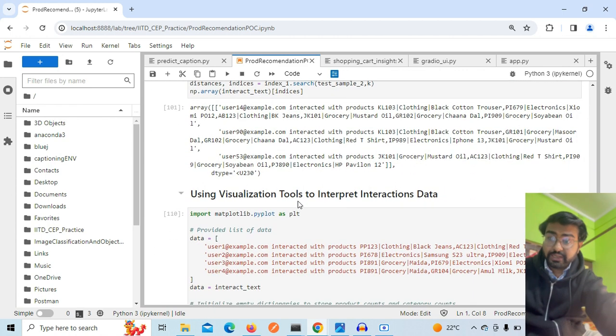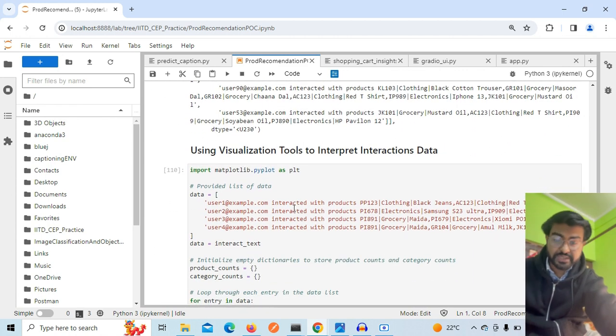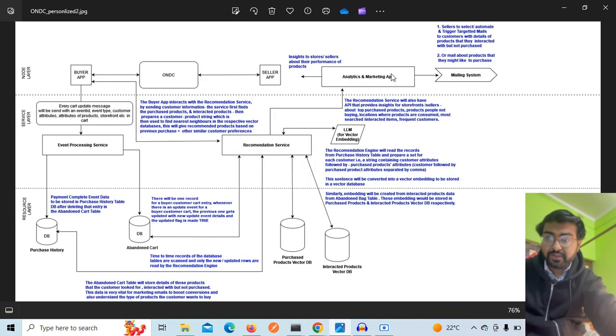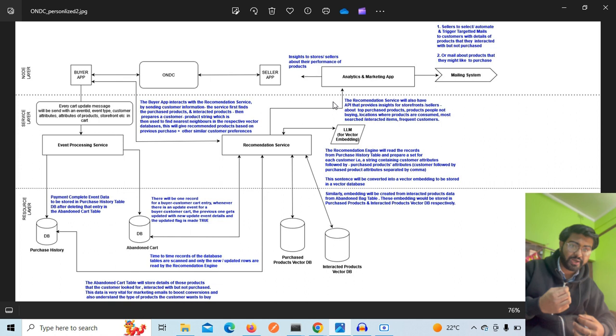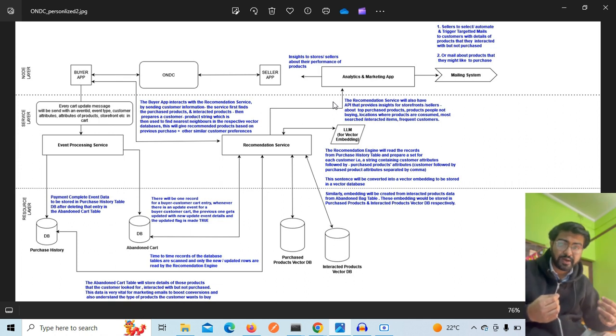Now what is the benefit for the seller apps? The seller apps are going to utilize the APIs that we would write in the recommendation service. That will give them the benefit of understanding the preferences of customers and getting insights into which products and which categories of products are performing best in the network. So they can boost their inventory and the count of those products in their stores, and they can also run product campaigns and marketing campaigns.